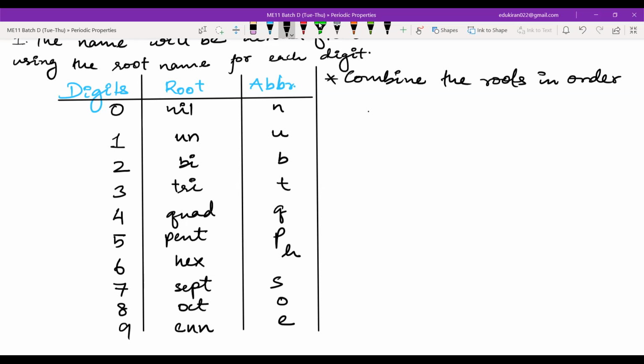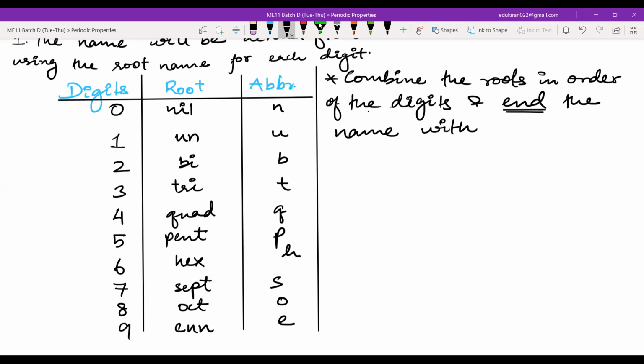Order of what? Order of the digits. And this is very important. You have to end the name with IUM. Okay, at the end, it should be IUM.